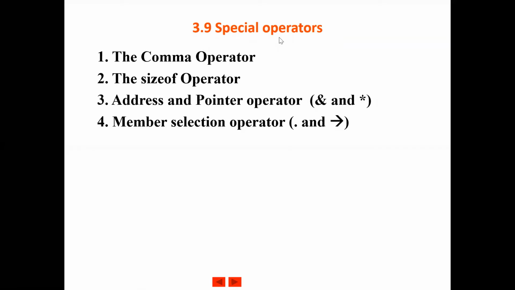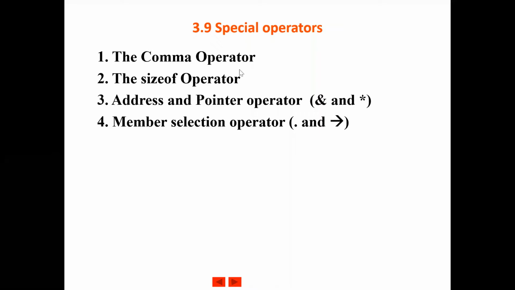The comma operator, sizeof operator, address and pointer operator, member selection operators. These are the operators which cannot be grouped under any of the above mentioned operators. If you refer to the internet, you will find some other operators included, and some may be missing, but there is no correct rule to have all these. Special operators means those which cannot be categorized under any of the above mentioned categories of operators. So the comma operator, sizeof operator, address and pointer operator, and the member selection operator are those which come under special operators.